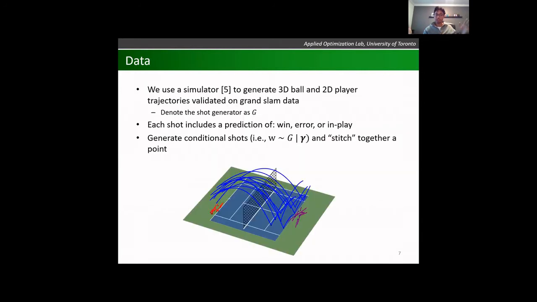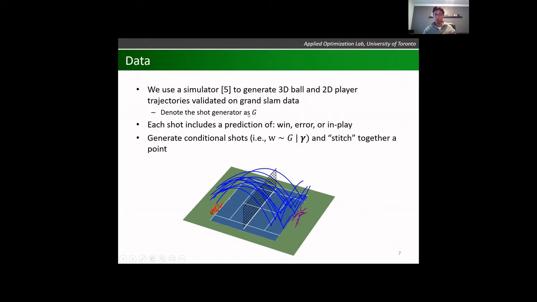Obviously, to do that, we need data. The data that we use comes from a simulator created by Kopelchik and her colleagues. It generates 3D ball and 2D player trajectories, and it's been validated on Grand Slam data. Actually, Tennis Australia is currently using this generator to create one of their metrics at the Australian Open. So we have pretty good confidence in the validity of this generator.